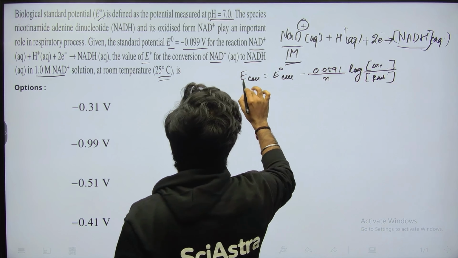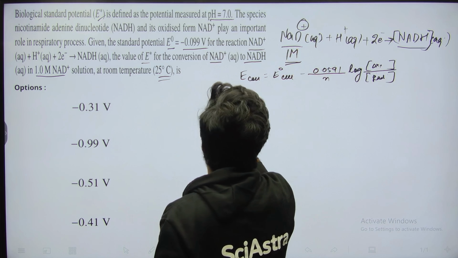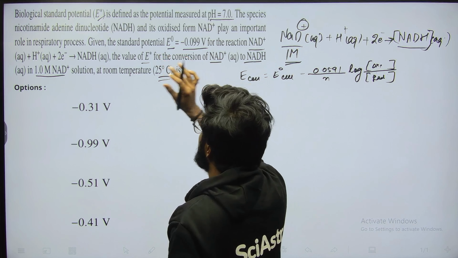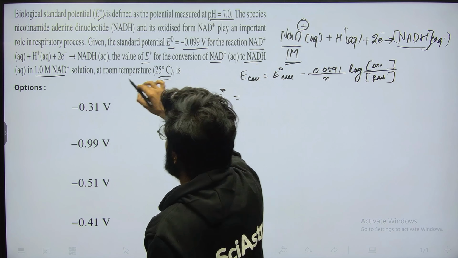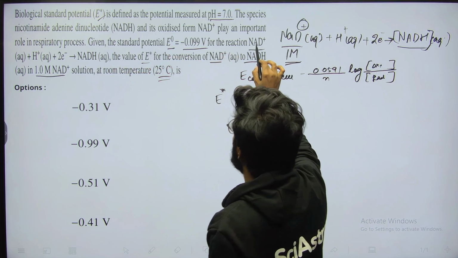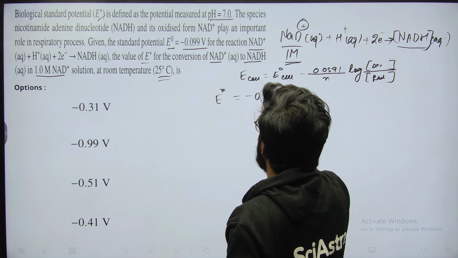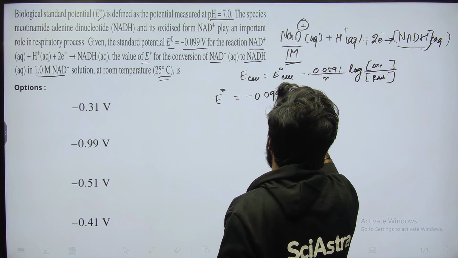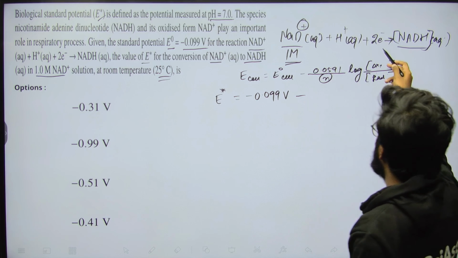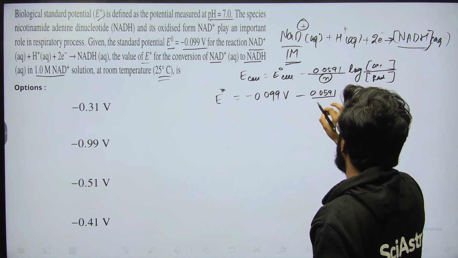Applying this equation to the half cell reaction mentioned above, E cell is actually E star here, the biological cell potential. E naught for NAD plus to NADH is given to you as minus 0.099 volt. Now the main thing is the value of n. As you can see, there are 2 electrons involved, so n will be 2, giving 0.0591 upon 2.